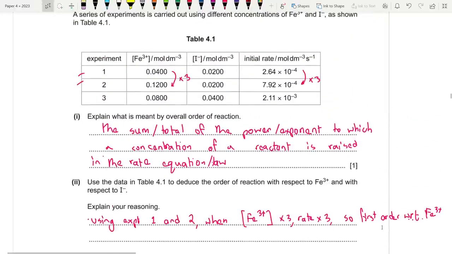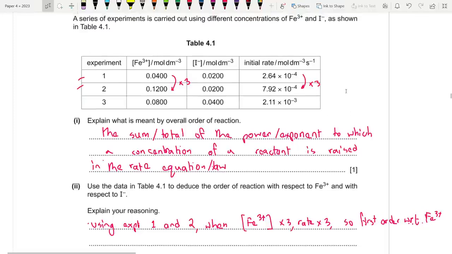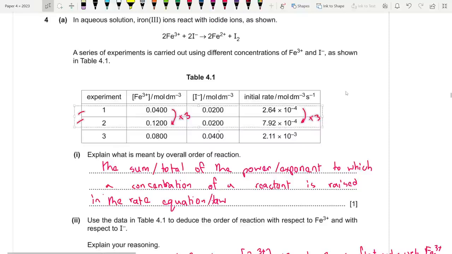Now for iodide, we actually have multiple options. We can go for 1 and 3 or 2 and 3. It's up to you guys. Let's go for 1 and 3. Check this out. From 1 to 3, what happened?